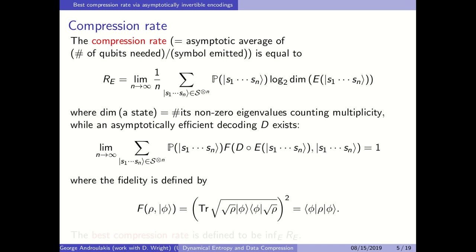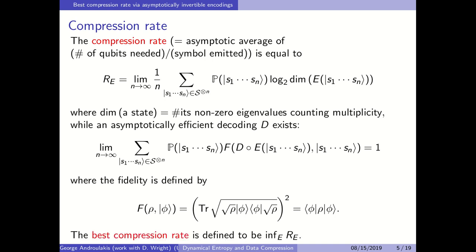but we assume, this is important, that an efficient decoding D exists. So by that I mean that if I compose the encoding with the decoding for any string of n many symbols, and I average with the appropriate probability, and I sum up for all strings of n symbols, and I take the limit as n goes to infinity, that average fidelity goes to 1.